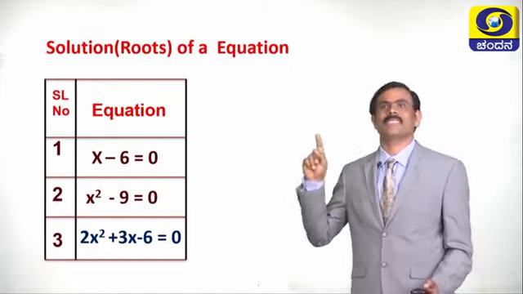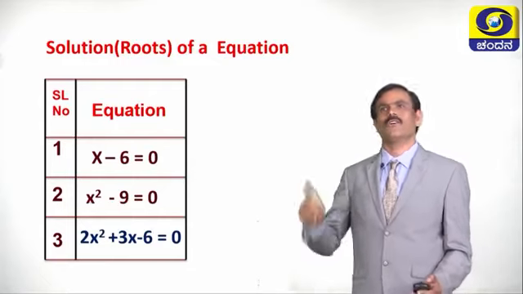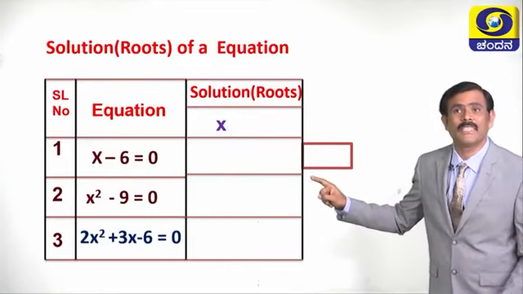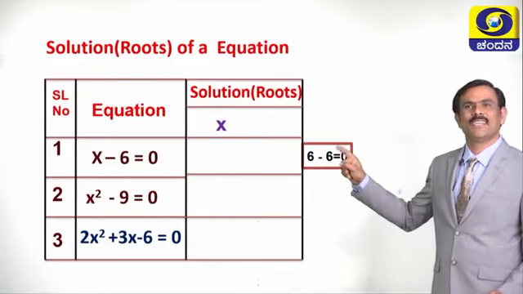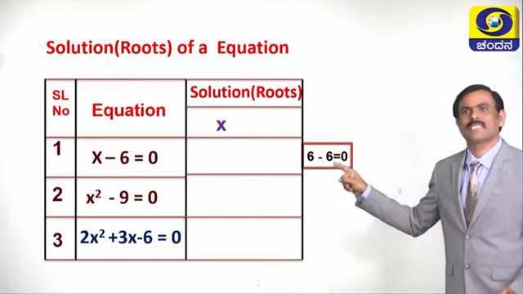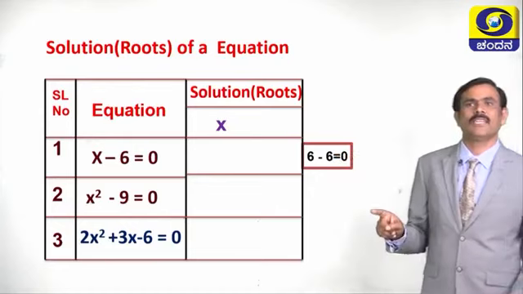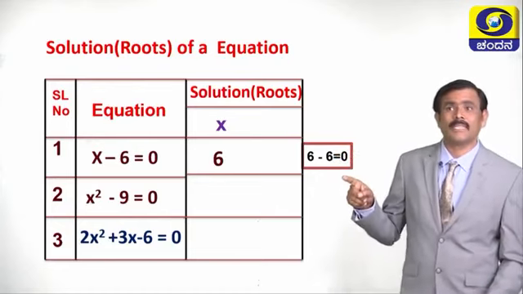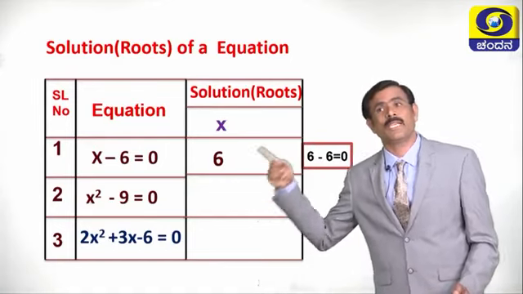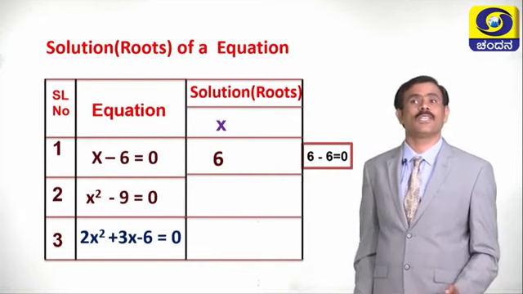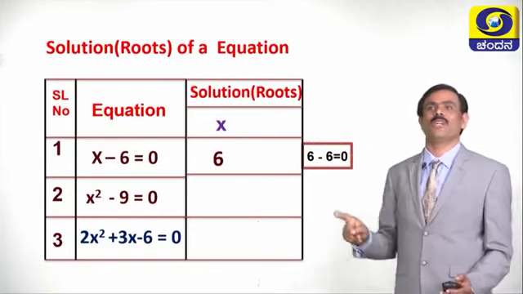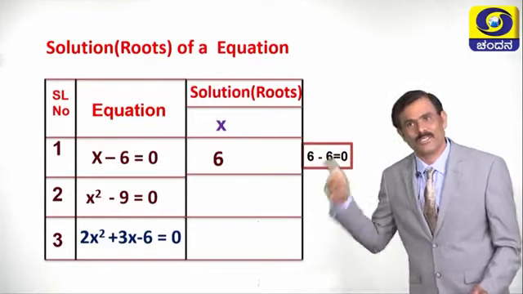Now, let us discuss solution or roots of an equation. So, take the first equation. What is the value of x? X is equal to 6. Why? In the place of x, if we write 6, 6 minus 6 equals 0. Children, other than 6, is it possible to write any other value for x for this equation to become equal to 0? No. So, this equation has only one root, that is x is equal to 6.